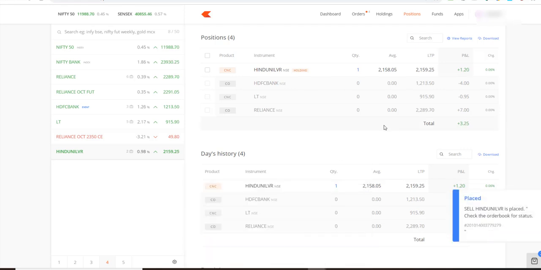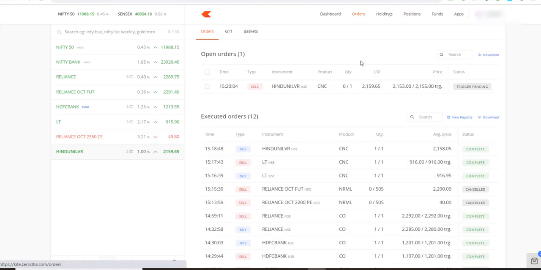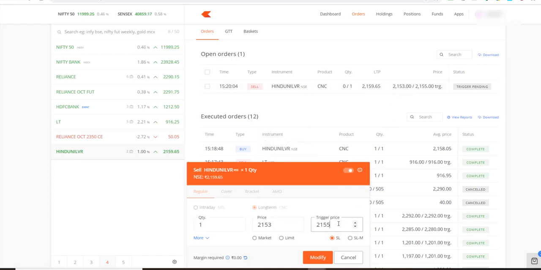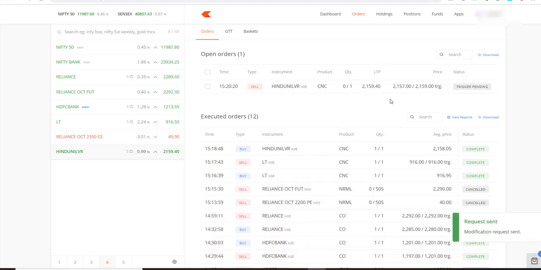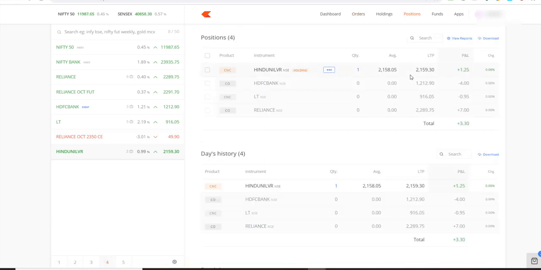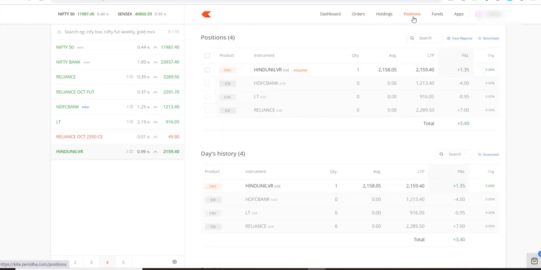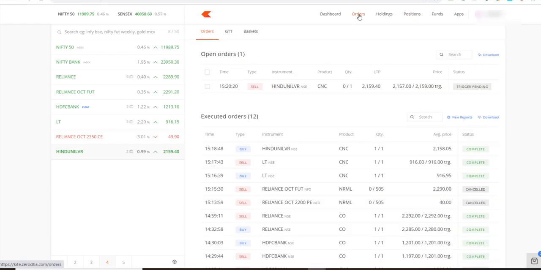So I'll just keep this in, and right now it's going in our favor. So what I can now do is place this order, and then modify it to a trigger of 2159 and a limit of, let's say, 2157, right? Now till the time the price is above 2159, this will not get executed, but this will at least ensure that I make that 1 rupee profit. This way I'm ensuring that if the price has gone in my favor, I will not be exiting in loss.